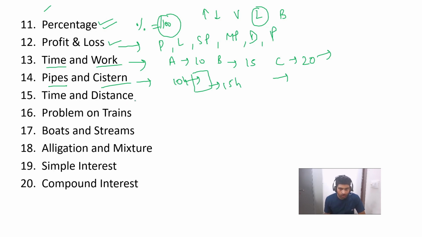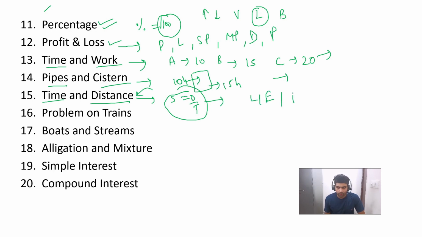Then one of the most important topics: time, speed, and distance. This is a very important topic. In this, speed is equal to distance upon time. On the basis of this formula, this whole chapter is based, but it has different parameters, like late and early questions, and different things.